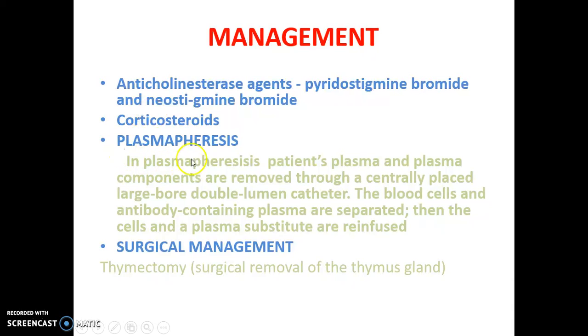Then plasmapheresis: in these patients, plasma and plasma components are removed through a centrally placed large bore double lumen catheter. After that, blood cells and antibody-containing plasma are separated. From that plasma we remove the autoantibody. After separating, you again reinfuse the plasma substitute. So through a double lumen catheter you remove the plasma, and from the plasma you separate the antibody. Then you reinfuse the plasma substitute.